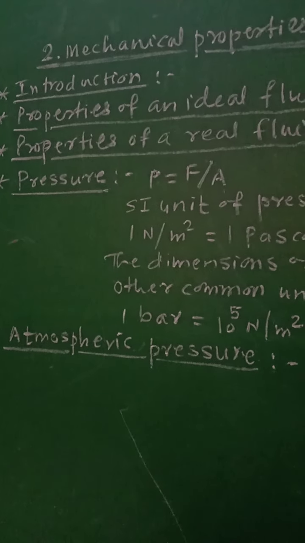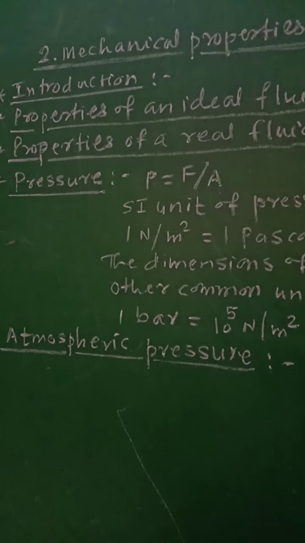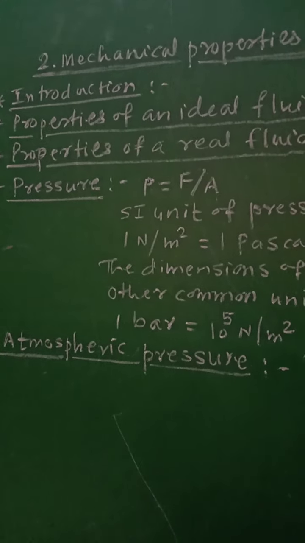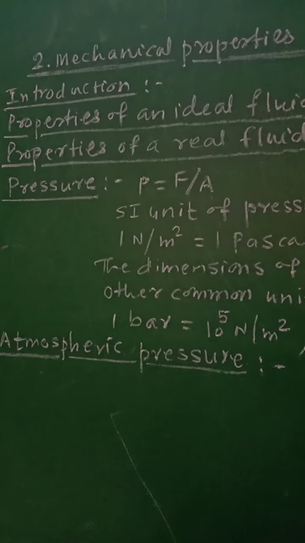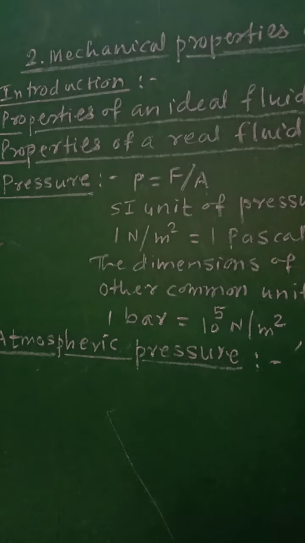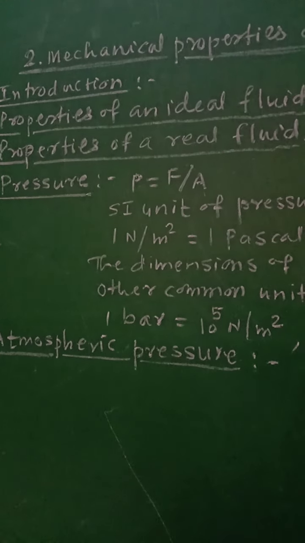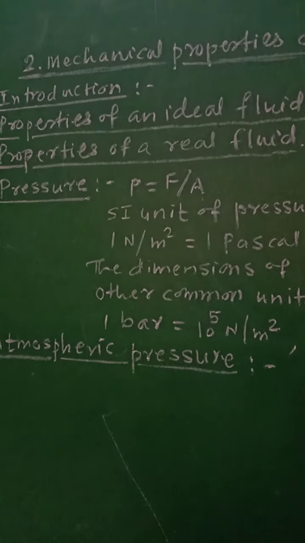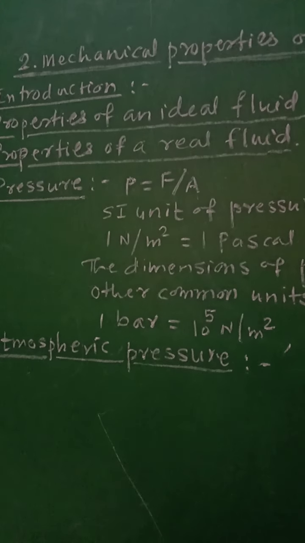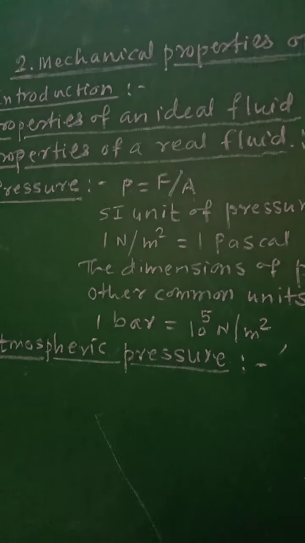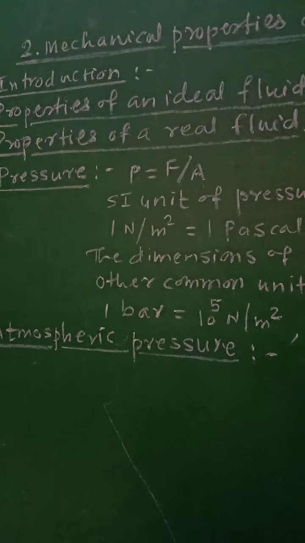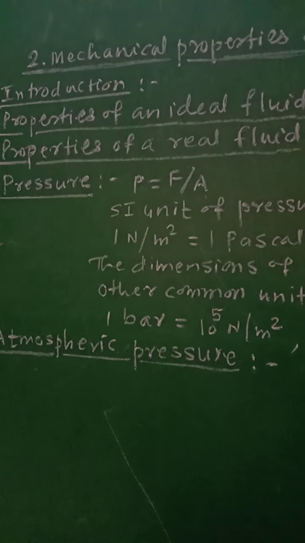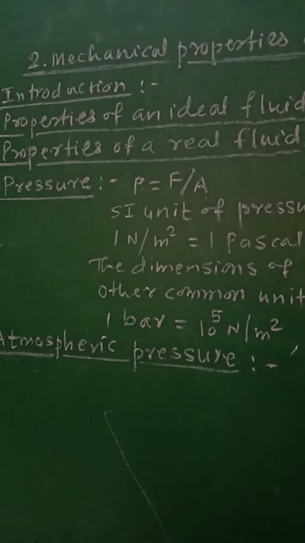A solid maintains its fixed shape and volume even if a large force is applied to it. Liquids and gases do not have their own shape and they take the shape of the containing vessel. Due to this, liquids and gases flow under the action of external force. The substance that can flow is called a fluid, and hence liquids and gases are called fluids, and they have no rigidity, or their rigidity is very low.